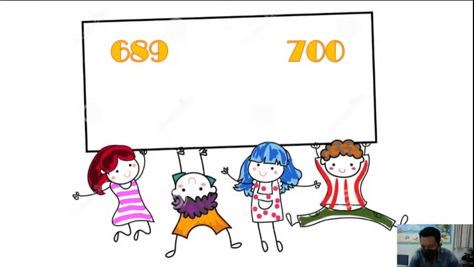Okay, one more example. What about this? 689 and 700. We are comparing these two numbers. So the symbol is like this. Yes. So what is the name of this symbol? How to read this? Yes, very good, Parit. Yes, the symbol is like this, but how to say? If you want to speak, how to speak it? How to say? Anyone?